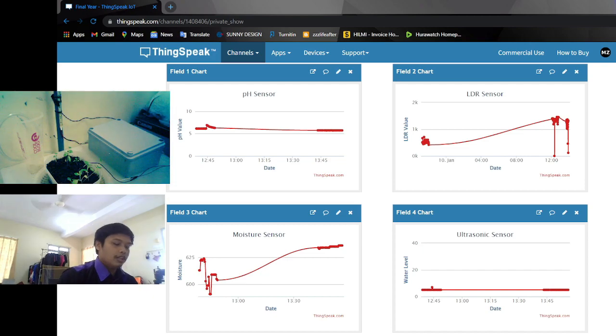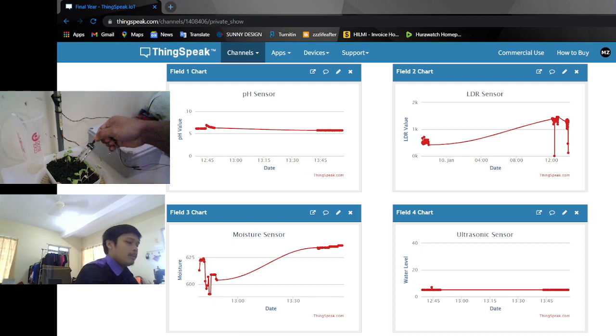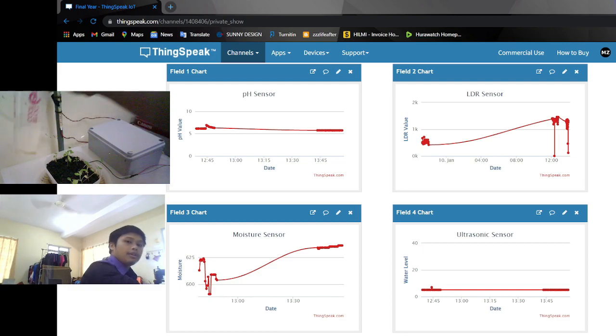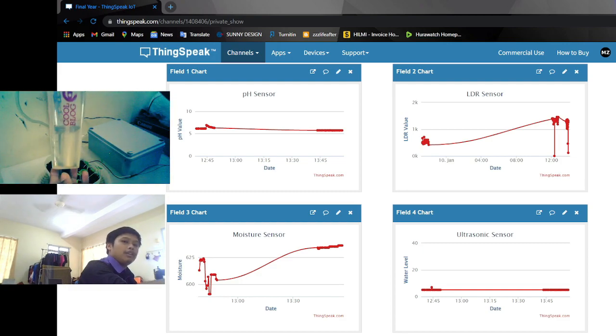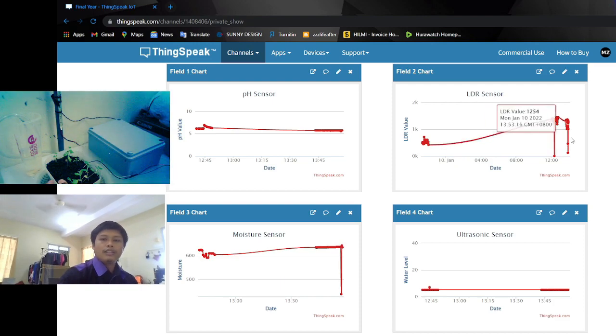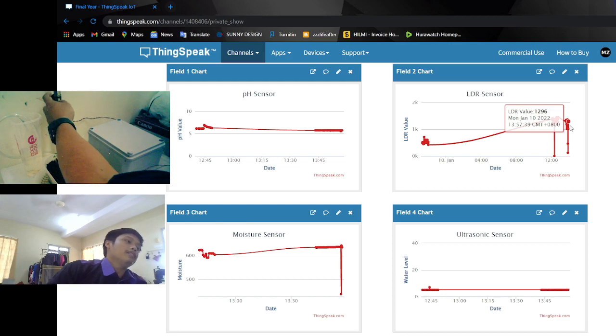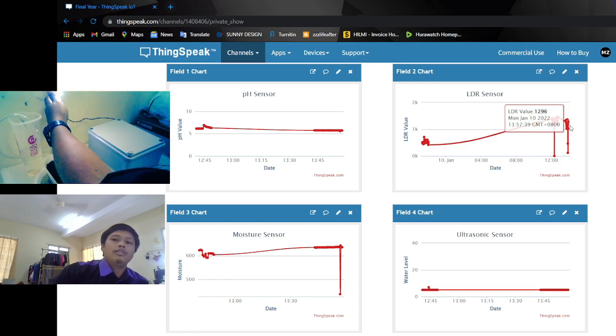For the demonstration of the moisture sensor, I take this off, and now the water pump is already turned on. So we need to put it back, and then the water pump is turned off, so you can see the water is filled up. Then we go to the LDR sensor, and I will cover the LDR sensor to show a dark condition, and then we can see the light is already turned on for this system.